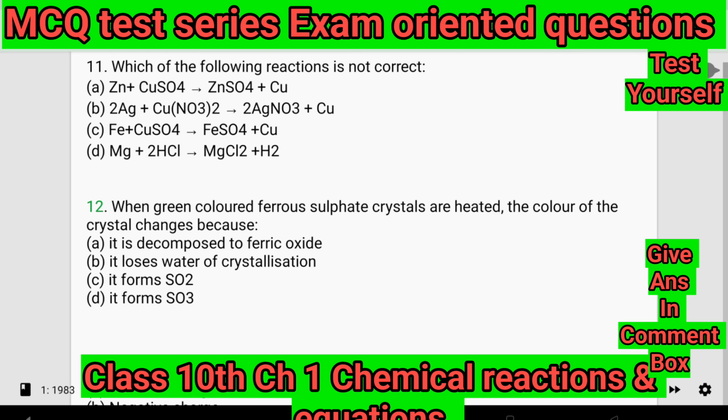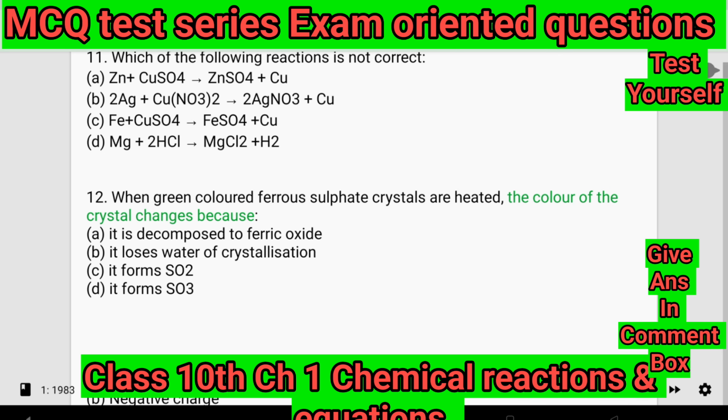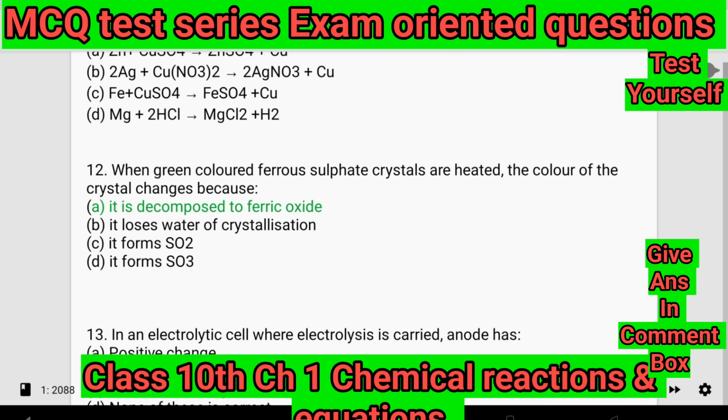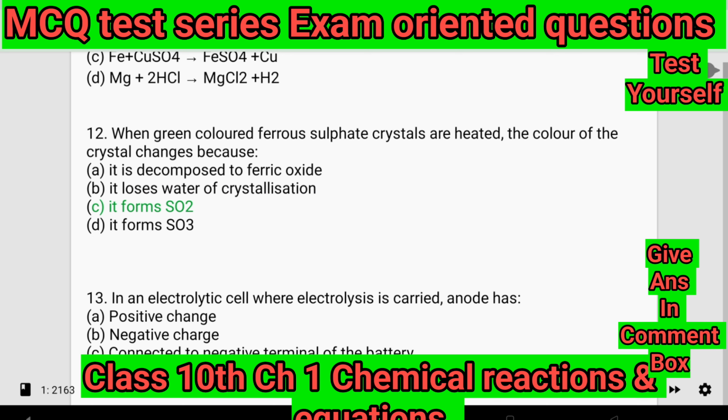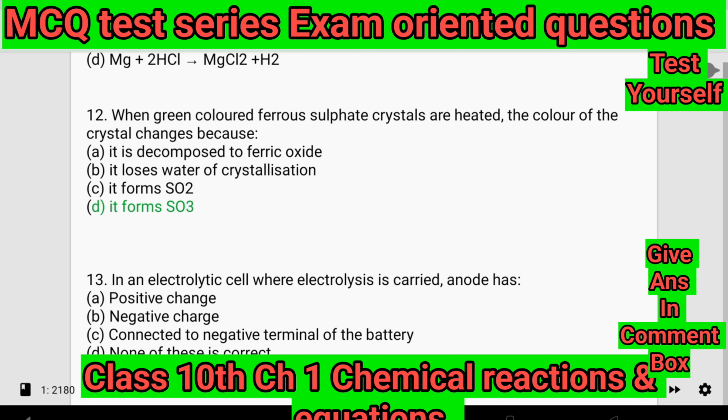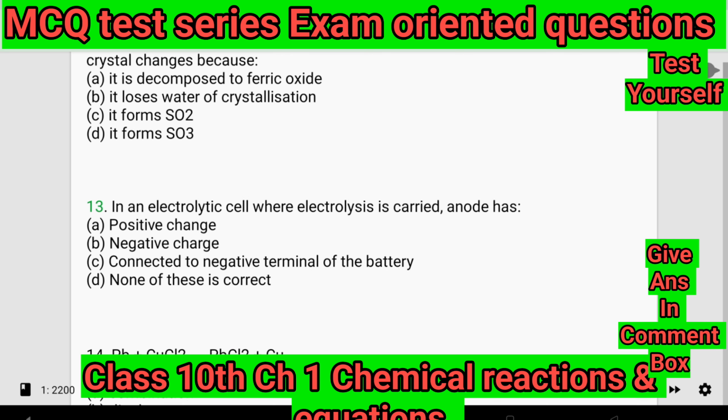12. When green colored ferrous sulfate crystals are heated, the color of the crystal changes because: A. It is decomposed to ferric oxide. B. It loses water of crystallization. C. It forms SO2. D. It forms SO3.